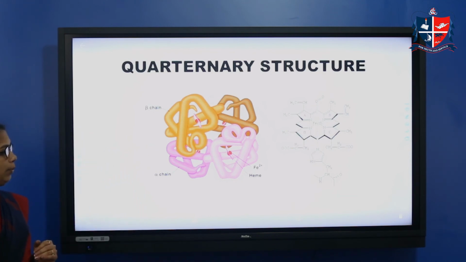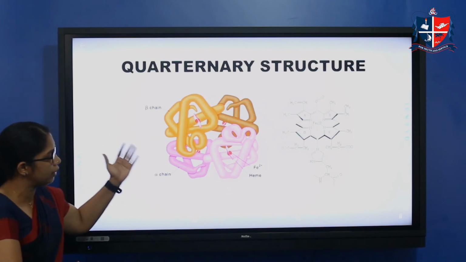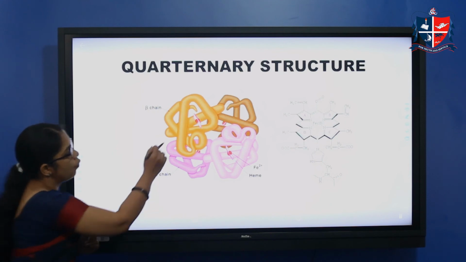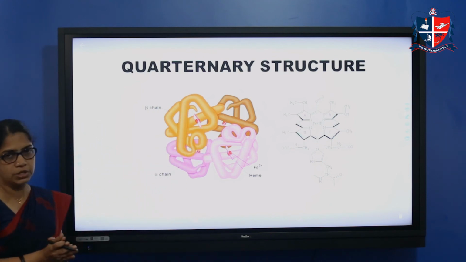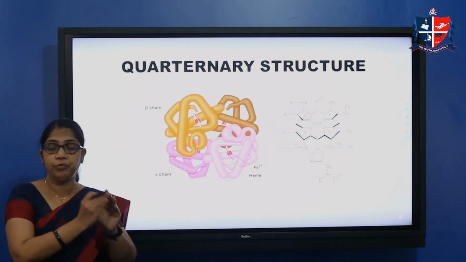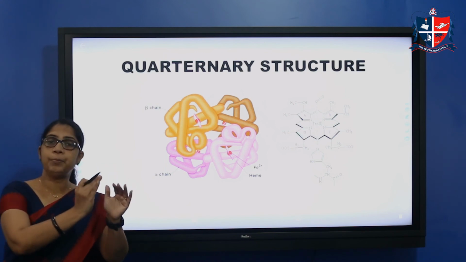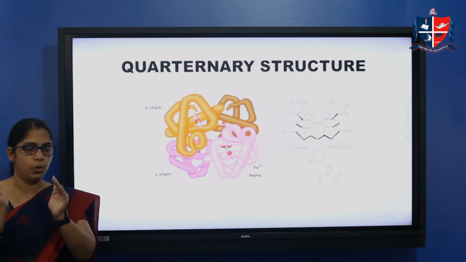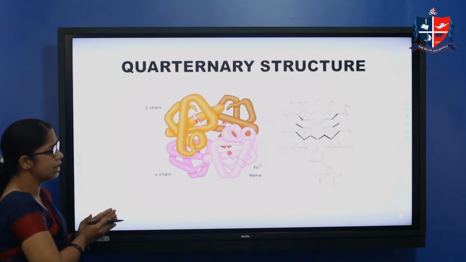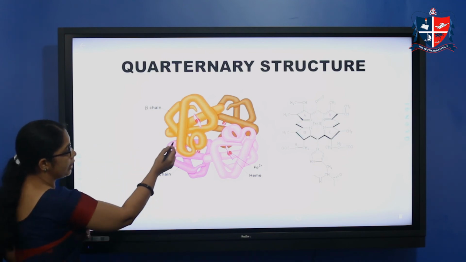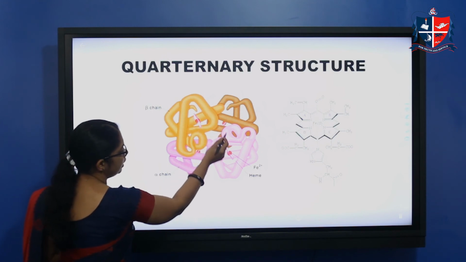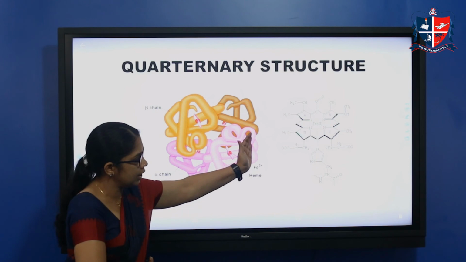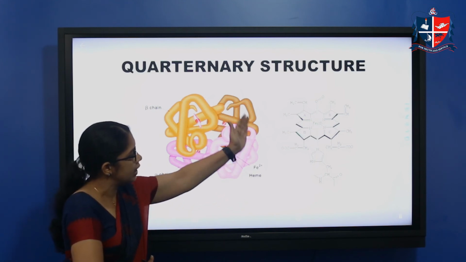This is the structure of hemoglobin. Here you can see 4 different subunits, schematically shown: 1, 2, 3, 4. 4 subunits are present, and this is the hemoglobin. Hemoglobin has a heme part and a globin part, and the globin part is the protein part. Inside you can see this pink color, which shows the heme part. This is the heme part that you study in the inorganic portion.